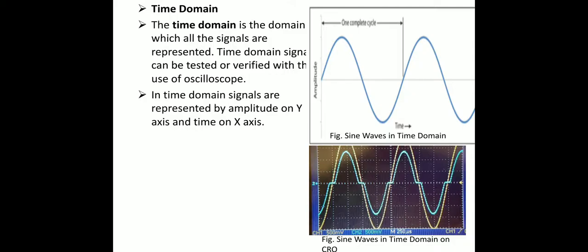CRO is used to measure the voltage or current of a time domain signal.